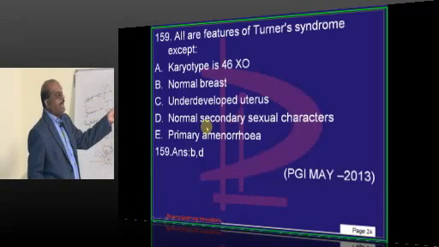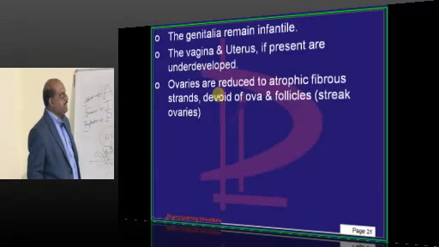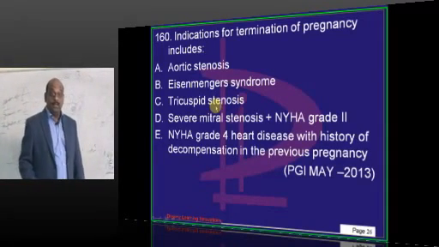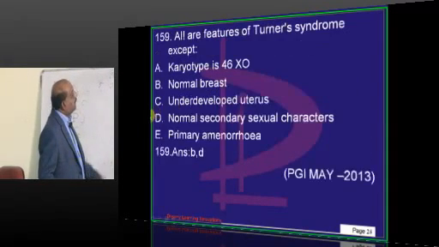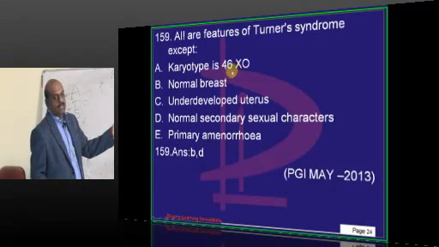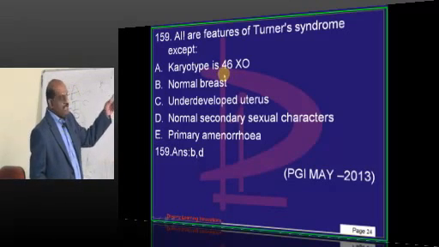So secondary sexual characters will be abnormal, and a shield-like chest with non-development of breasts is a feature of Turner syndrome, which needs to be remembered. What else? Karyotype is 45,X. Okay, we'll correct the number.